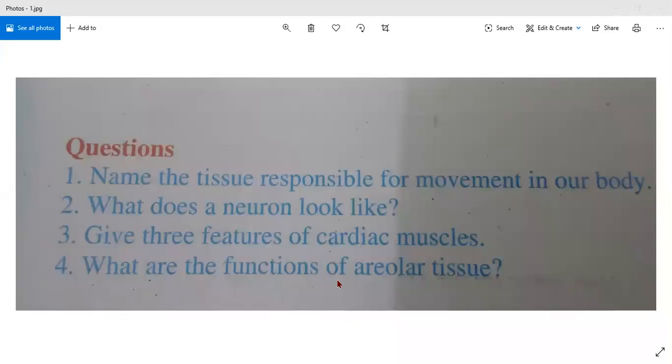Areolar tissue holds the organs in place and attaches epithelial tissue to the other tissues. It fills the space inside the organs. Whatever organs are there, there is a space, so it fills that space, supports internal tissue, and helps in repair of tissue. Good. Very good. Thank you for giving the answer.